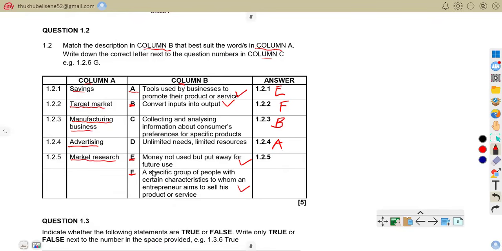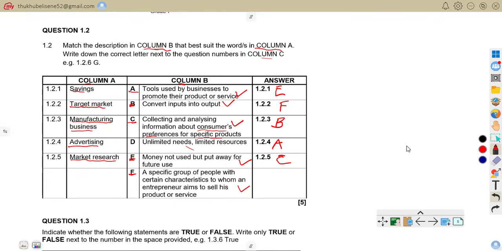Then we have market research now. You can see the correct answer there is C: collecting and analyzing information about consumers' preference and specific products. So you go and identify what the customers need. That's when you do the research. So the correct answer there is C.